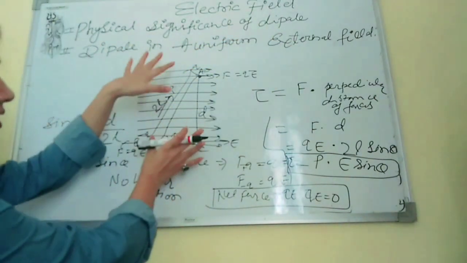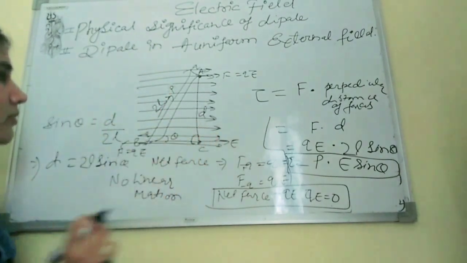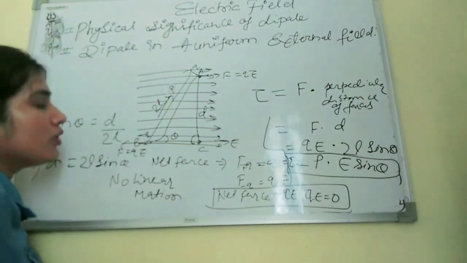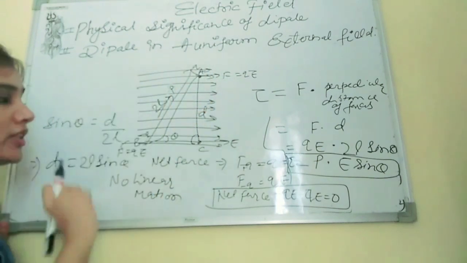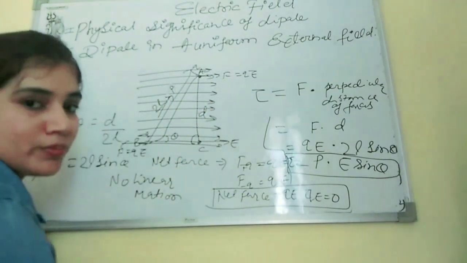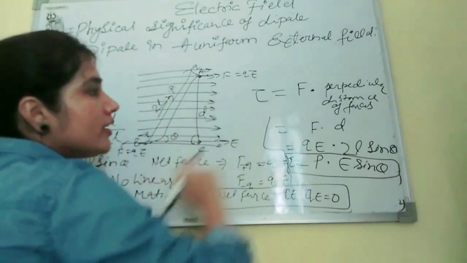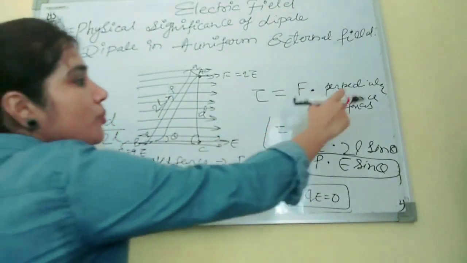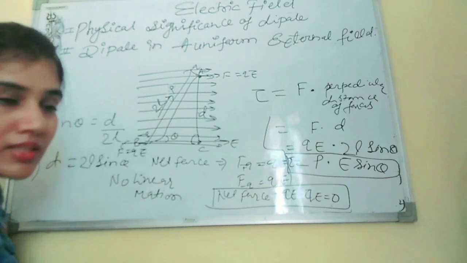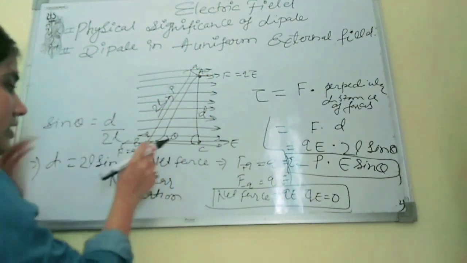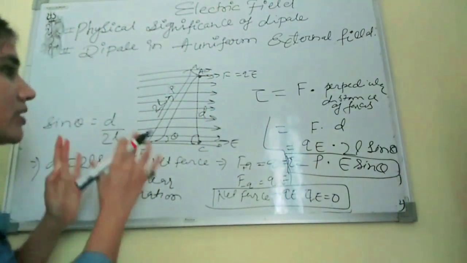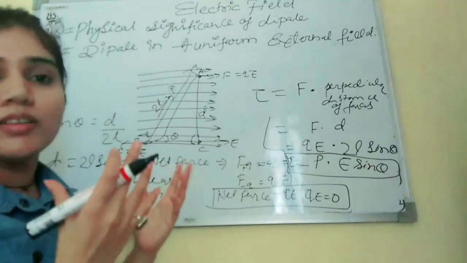Here the external field applied is uniform, and we just place the dipole in it. Because the dipole is rotating, the net force becomes 0. So which quantity do we find here? That is torque, and torque is force into the perpendicular distance between the two forces, because this is the condition required to get tau.